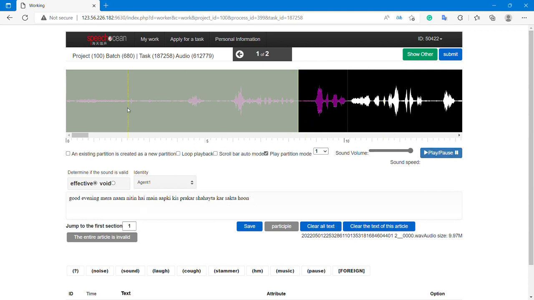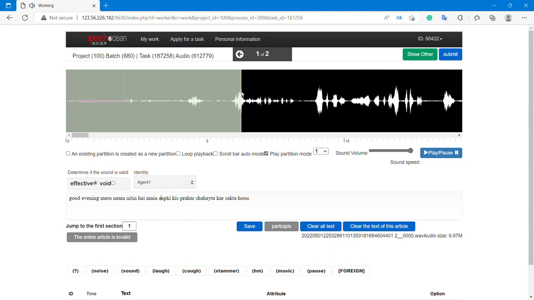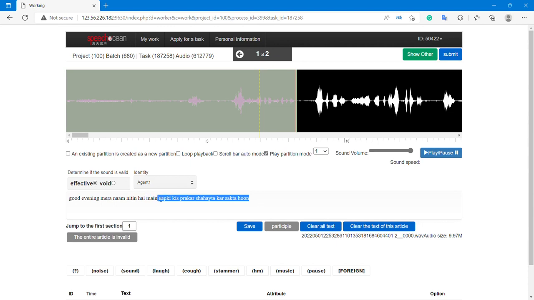I'll listen and recheck whether what I have written is there in the audio. गुड इवनिंग, मेरा नाम चिल्ड्रन है, आपकी कैसे मदद कर सकता हूँ? मेरा नाम तिन है। Okay, so here it is done. What I'll do is click enter, or I can click on save. It will create a segment. I'll click save here.